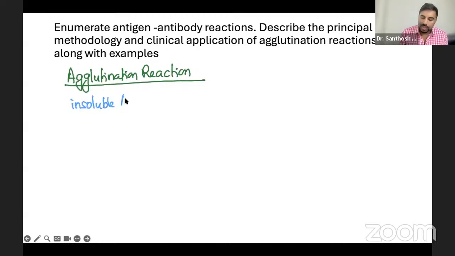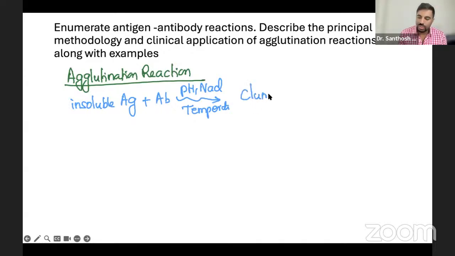An insoluble antigen combines with the antibody in the presence of proper pH, NaCl, and temperature, and you get clumps formed. That is agglutination: insoluble antigen-antibody combination that leads to the formation of clumps.